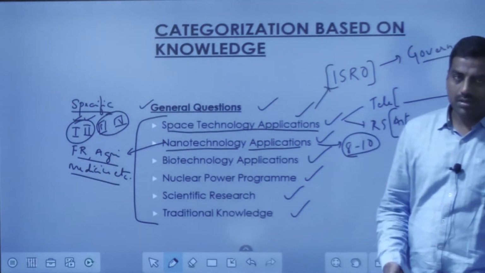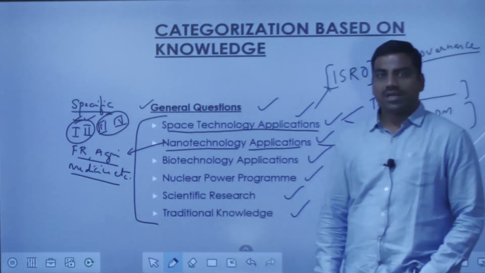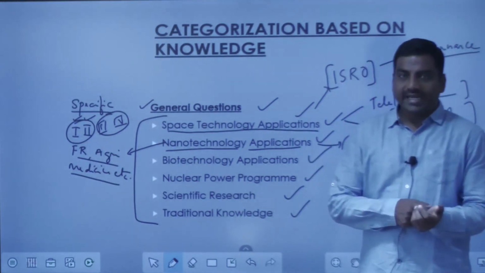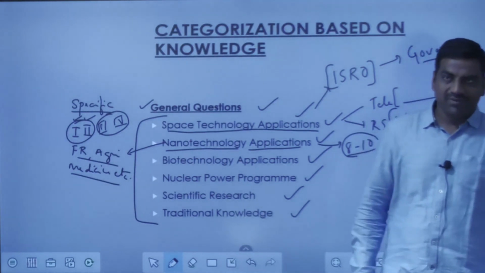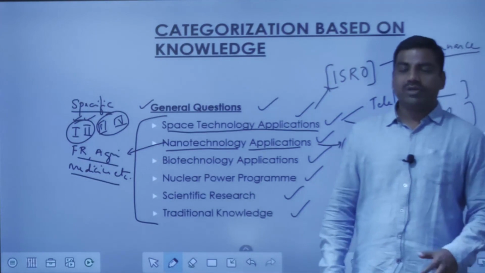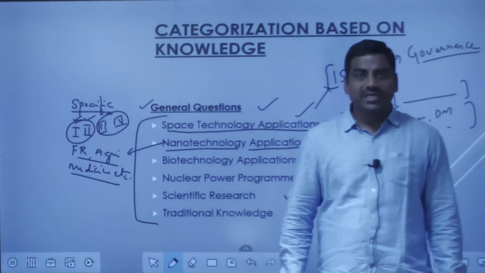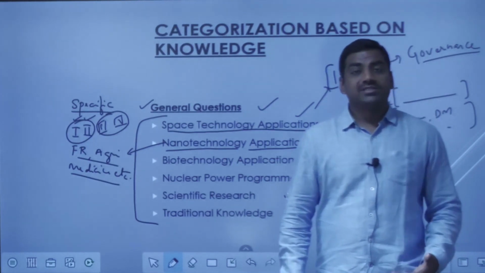For a 10 marker, around 6 applications in detail, or if you have 8 to 12 applications, enumeration of them with a little explanation is enough. But when you write 4 to 6 points for a 10 marker, you need to elaborate. My advice would be to increase the number of points that you are writing.